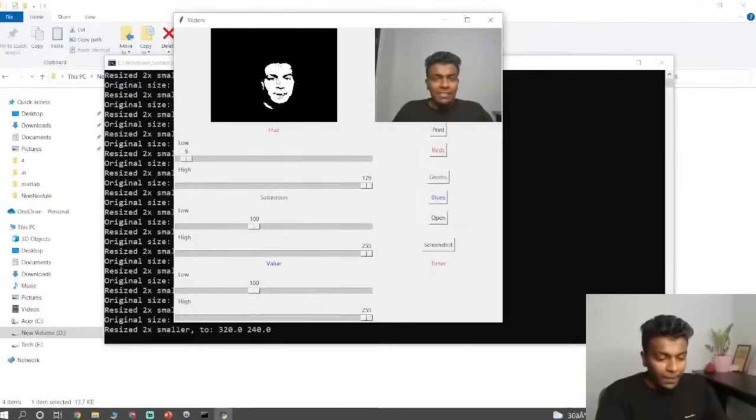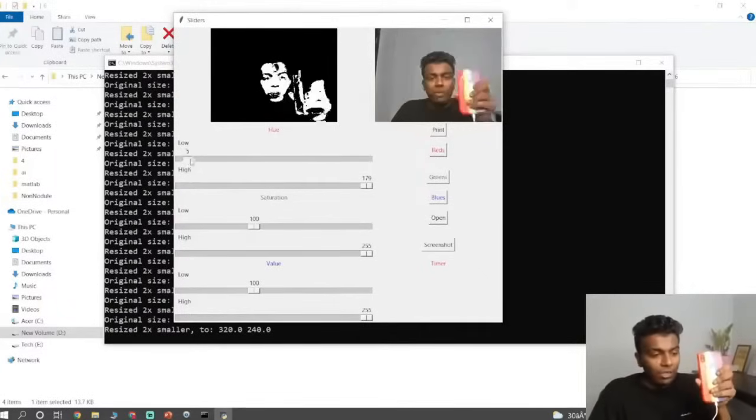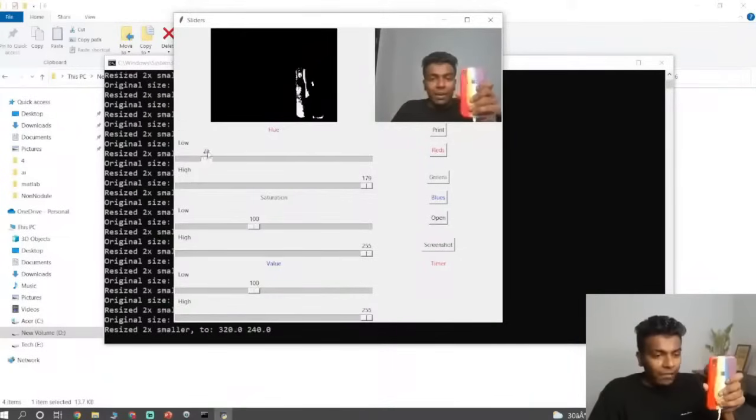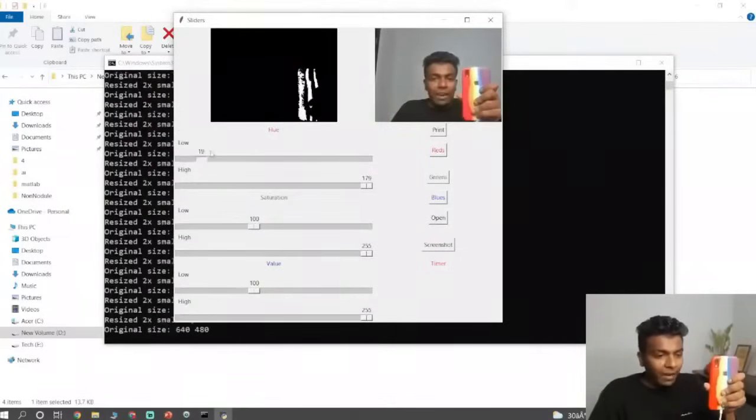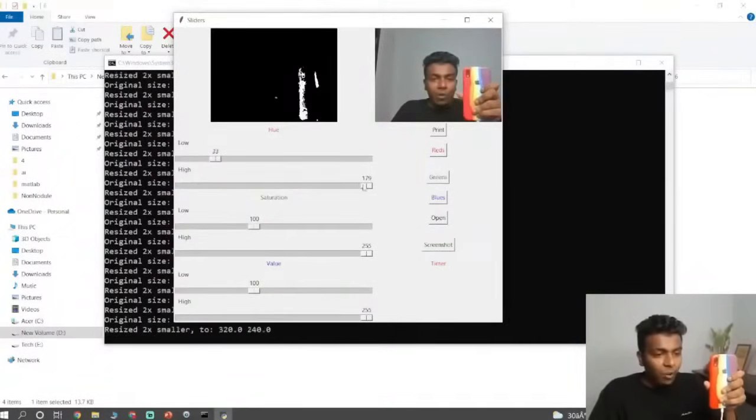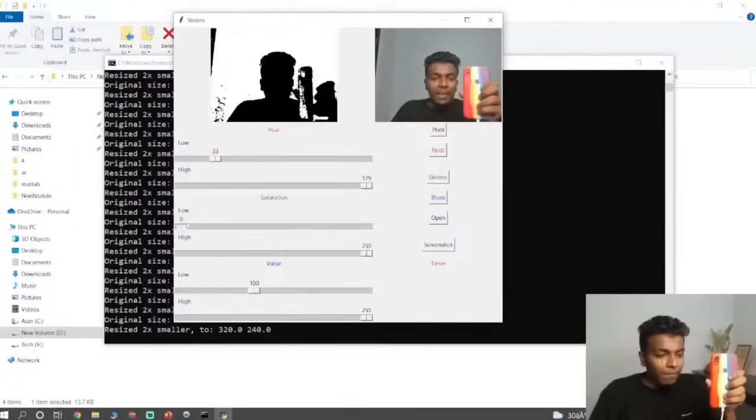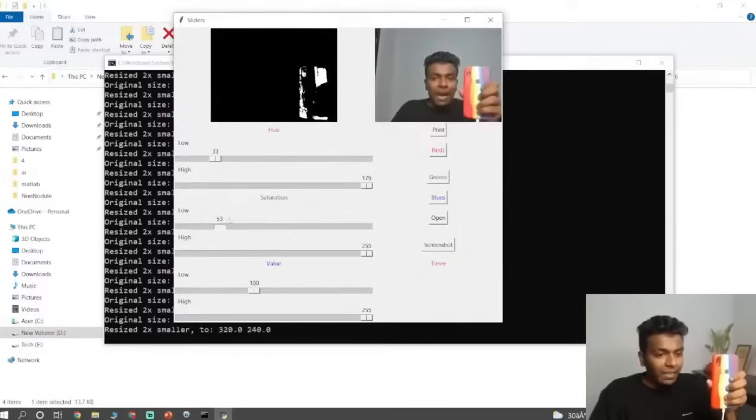For an example, let us see this part. Out of this mobile phone, I have different colors. On this, I'm just going to track red. Whenever I want to track red, I just want to calibrate, or adjust this, until I get the complete white part in my red color. Other than that, the rest of the color should be black.